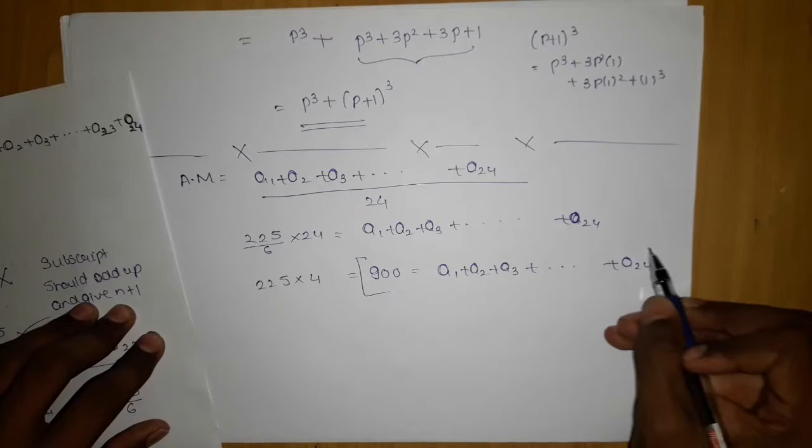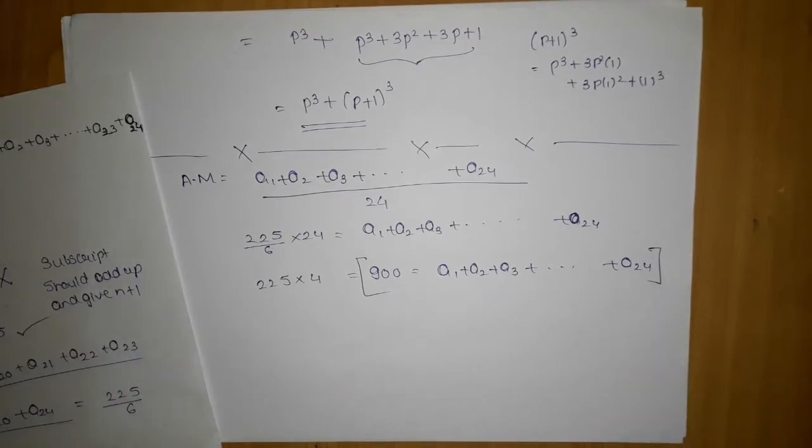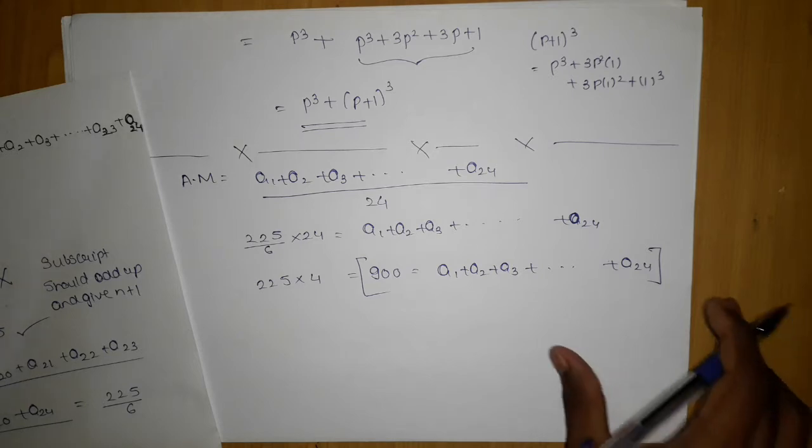So this was the easiest approach possible for these types of problems. There are other ways also, but since we have done so many problems on this in the lectures, it is better to use this approach. Now let's move on to the next question.